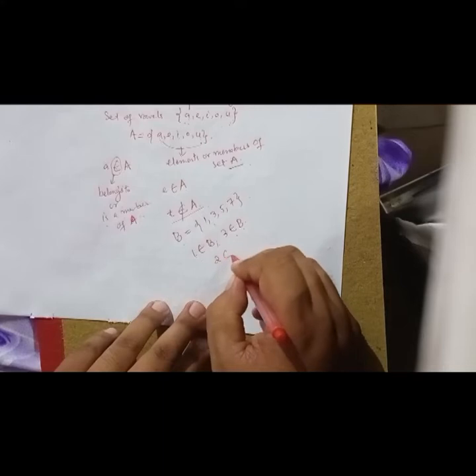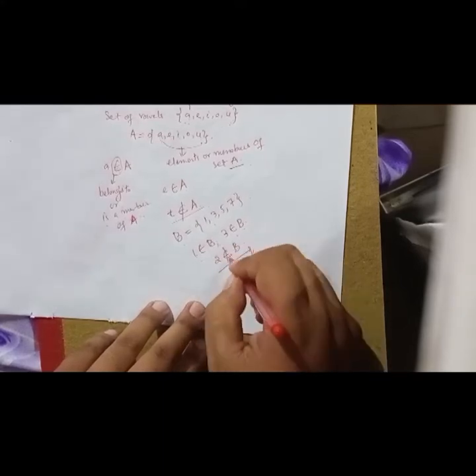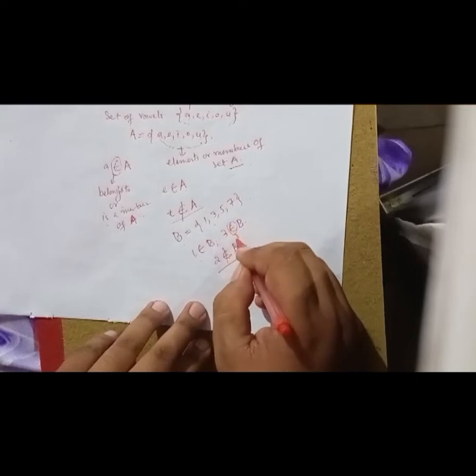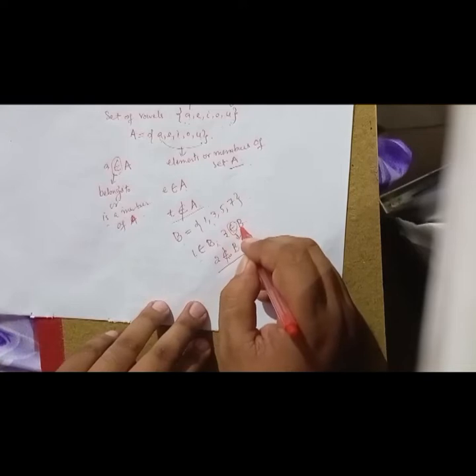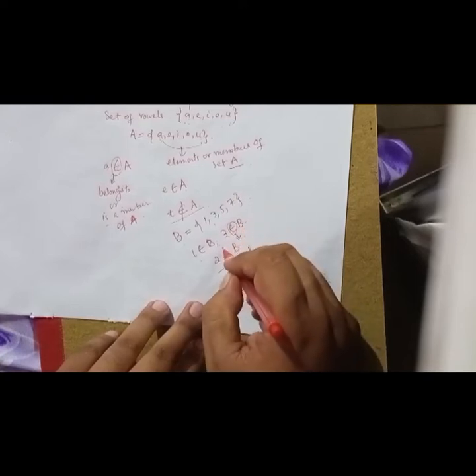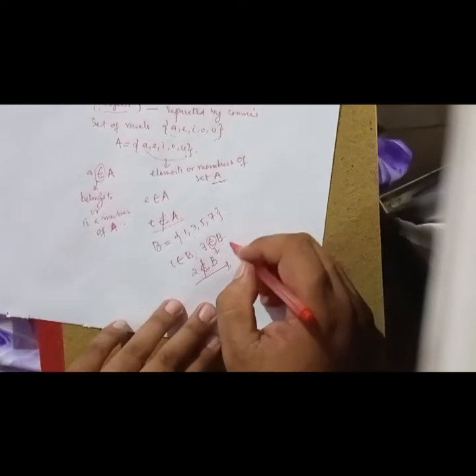I can also write 2 does not belong to B, or 2 is not a member of B. So this symbol represents that 3 is a member of B. If we put a dash, this line, it means it does not belong to this. I will give you an example.